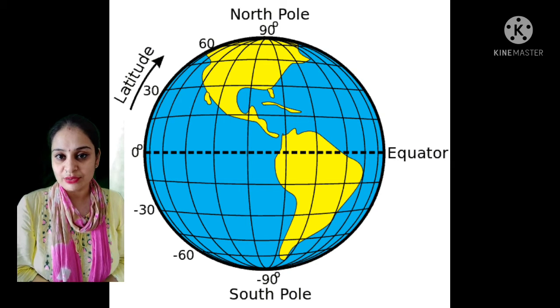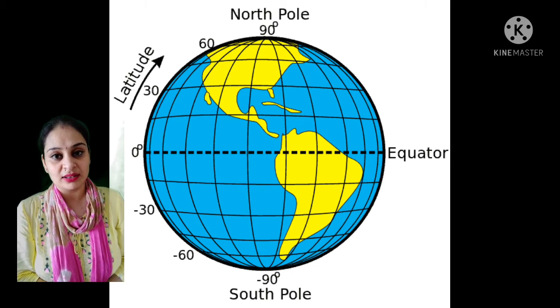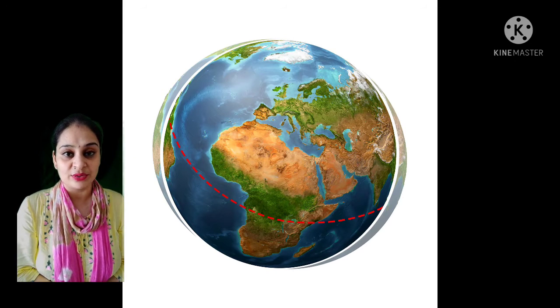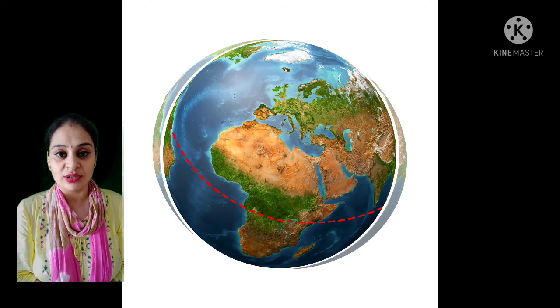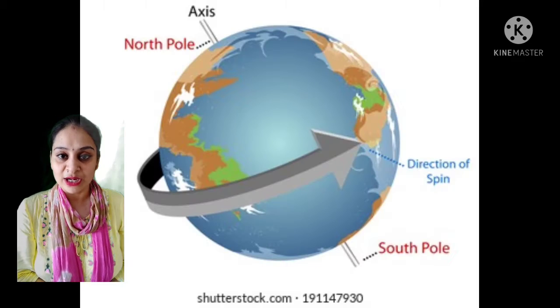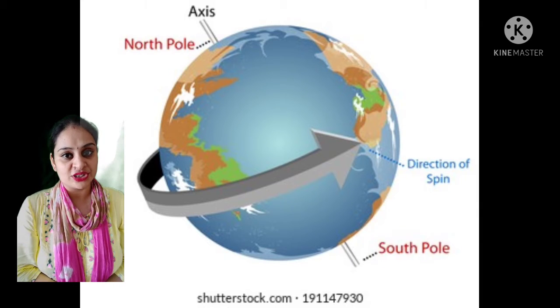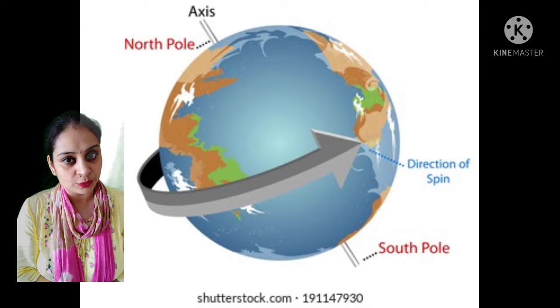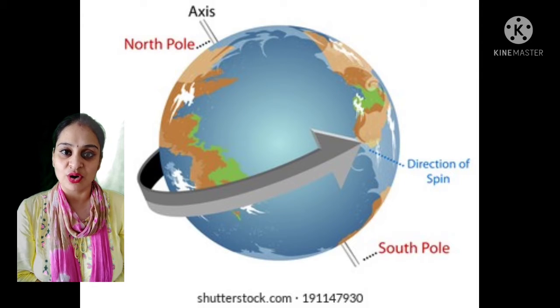So starting with the introduction, as we know, Earth is like an orange which has a bulge in the center and is flattened at the ends. We know that Earth rotates on its axis and the ends of the axis are called poles. And the pole which points toward the North Star is called the North Pole and the opposite one is called the South Pole.